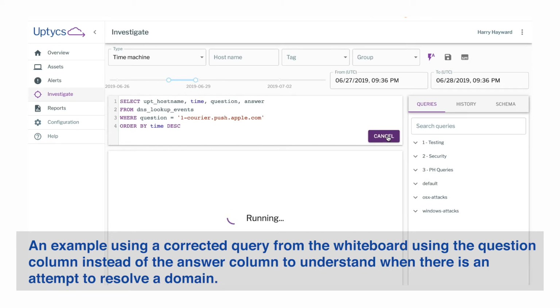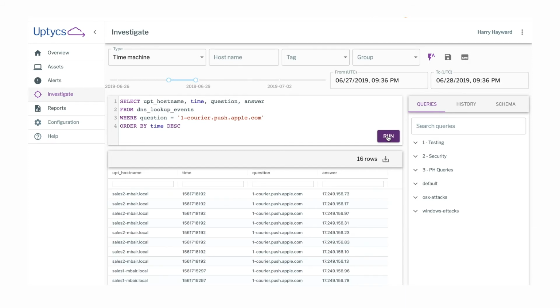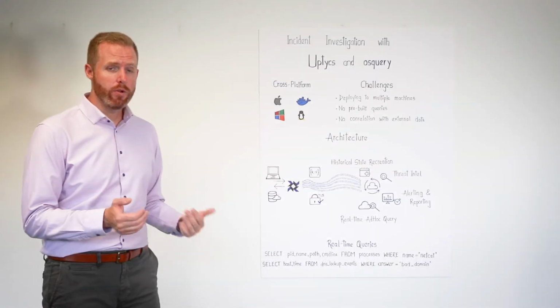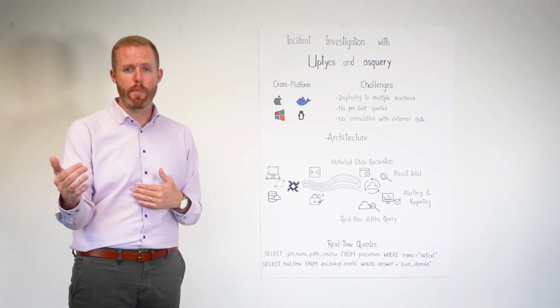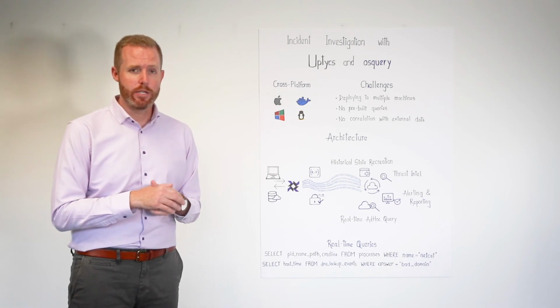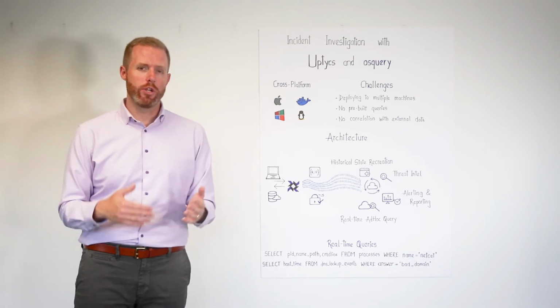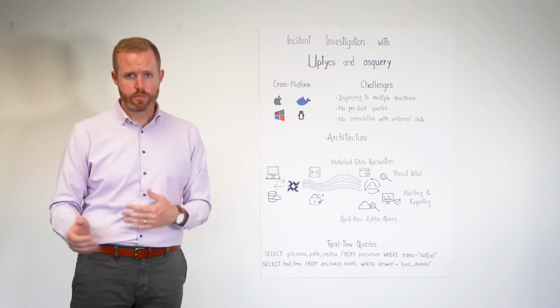Select host and time from DNS lookup events where answer, that is the DNS answer, equals the bad domain. So that's a query that you can use to really understand the scope of assets that were ever attempting to contact that bad domain, and then run your investigation or IR playbooks from there.